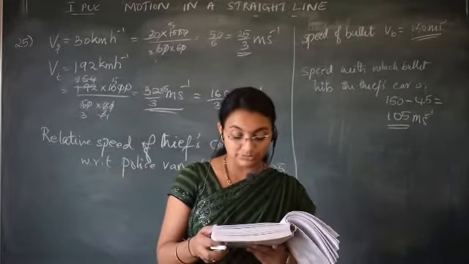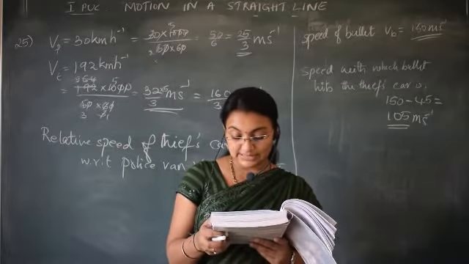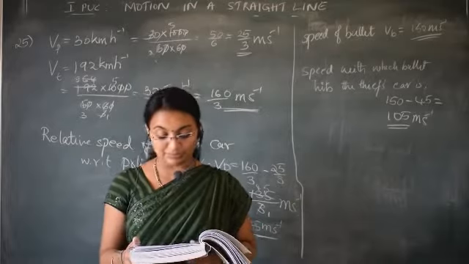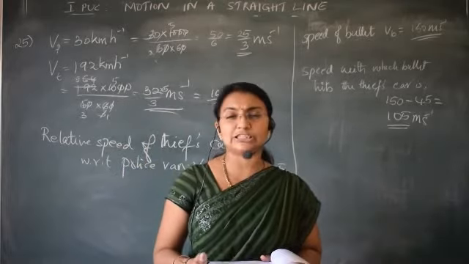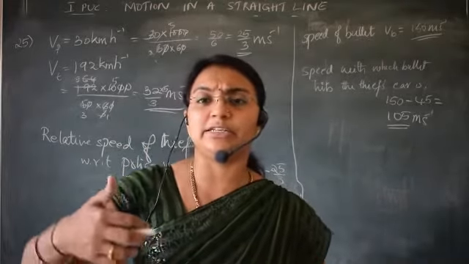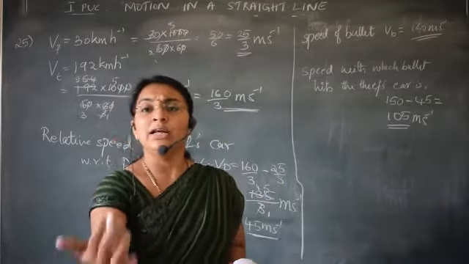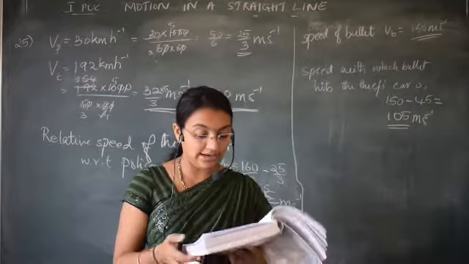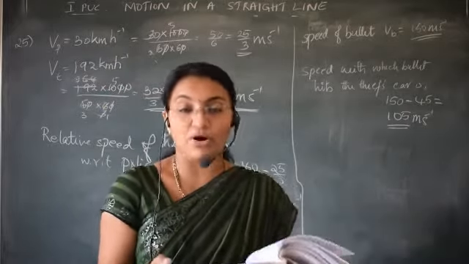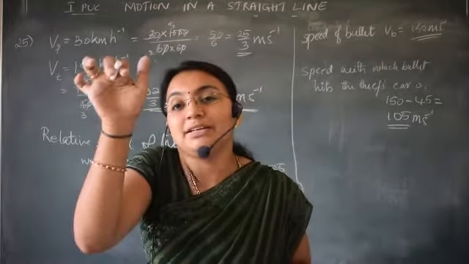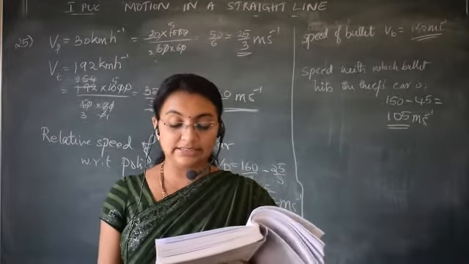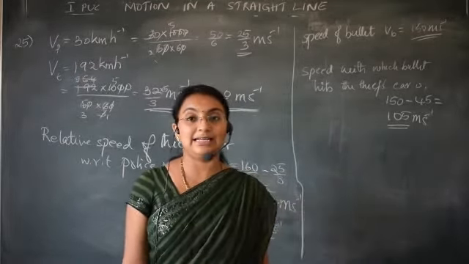Next question is, what are the velocity and acceleration at the highest point of its path? The highest point means it will reach the max. The ball is thrown, reaches the top height, stops, and then it will come back, correct? So at the highest point, when it is stopped, velocity is 0. What about the acceleration?